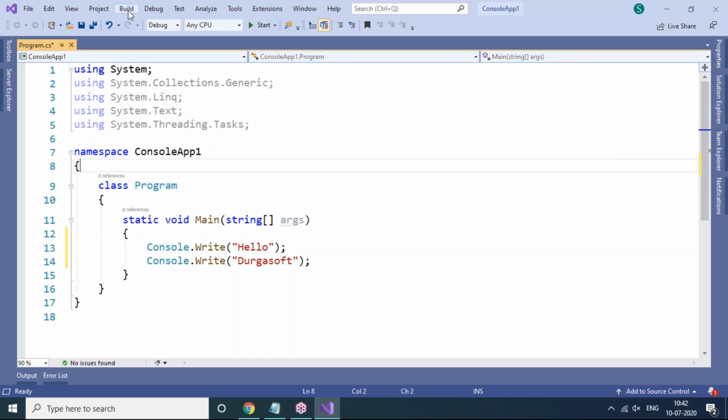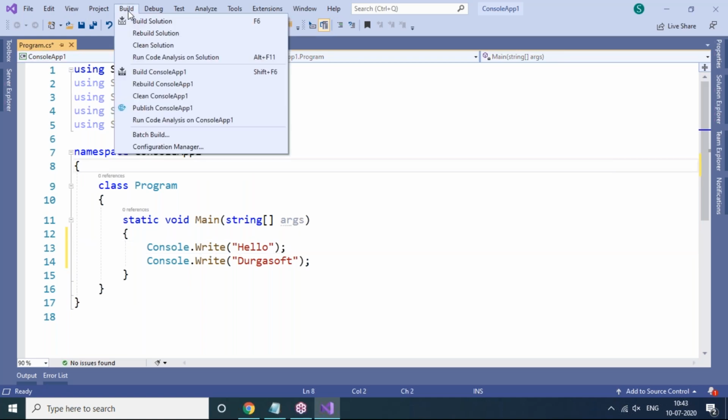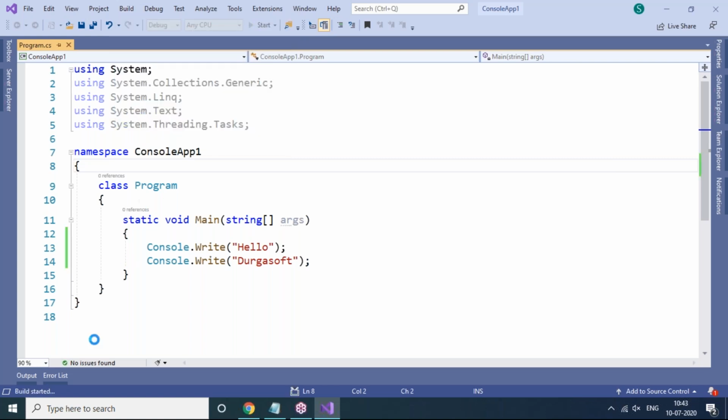Compile means here the Build option is there in Visual Studio. You can go to the Build option, and Build ConsoleApp1 is there. If there are no errors in the program, then the build is completed successfully. Here in the left-hand side bottom corner you will see build started, and build succeeded. Build succeeded means you are ready to execute your program, no compilation errors.